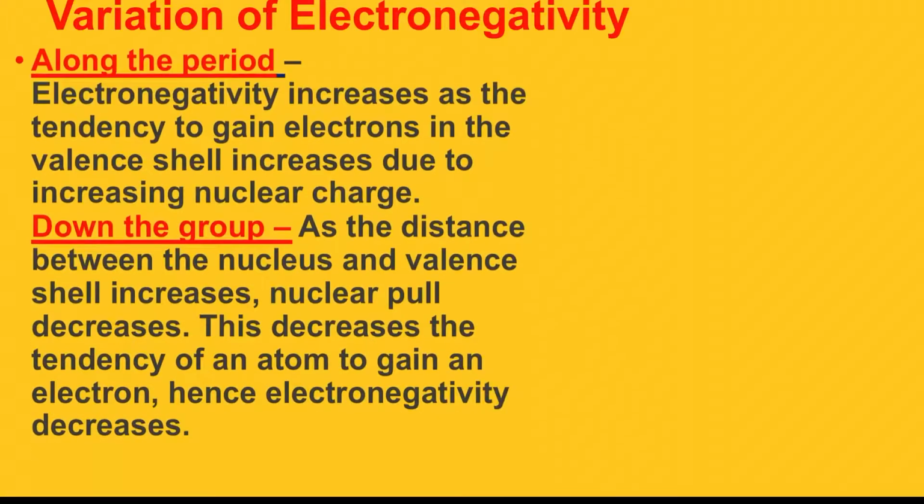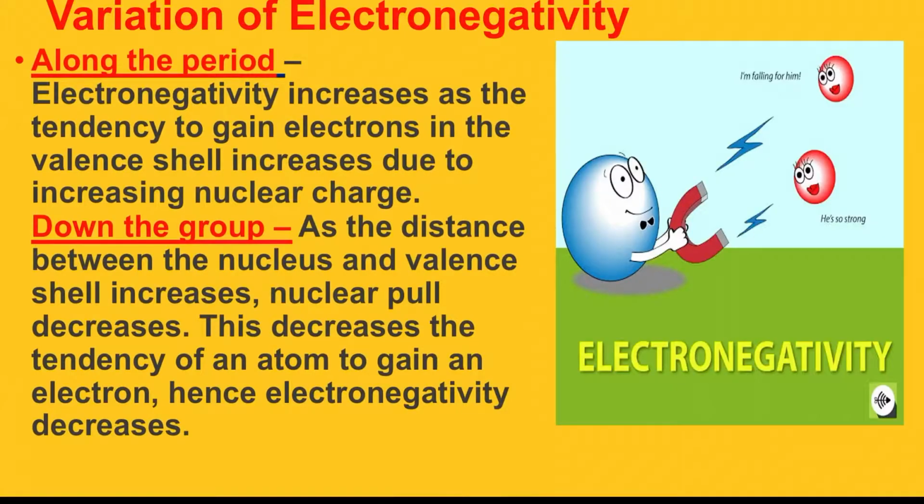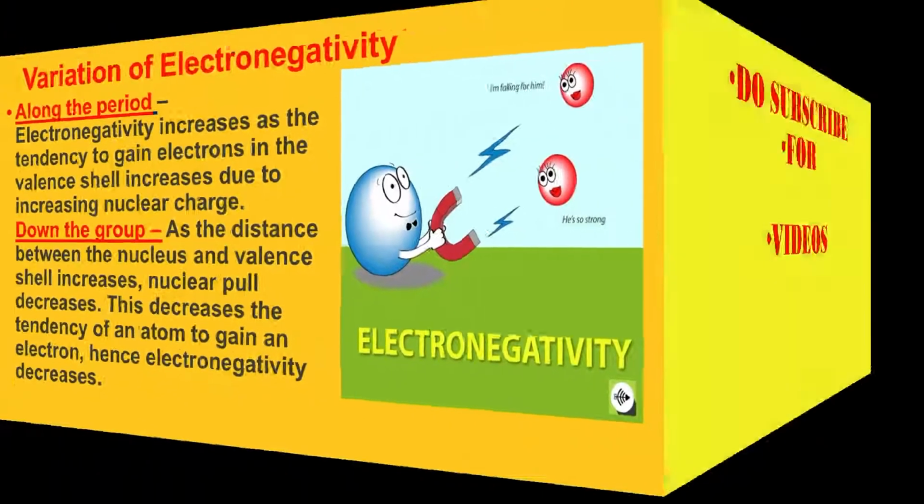Next is variation of electronegativity. If you see this picture, you will see that electronegativity is the attraction force of the element. This is the element which is more electronegative, attracting the electrons. Along the period, because it depends on the attraction force, non-metals have high electronegativity. That's why electronegativity increases as the tendency to gain electrons in the valence shell increases due to increasing nuclear charge. While down the group, as the distance between the nucleus and valence shell increases, nuclear pull decreases. This decreases the tendency of an atom to gain electrons, hence electronegativity decreases.